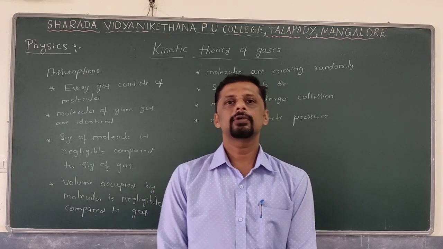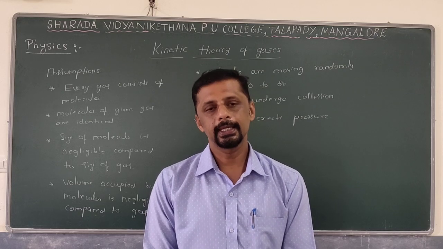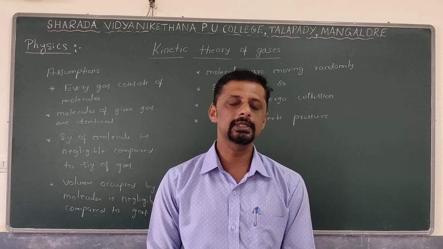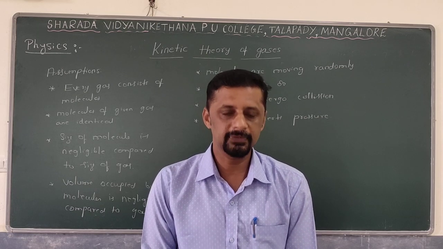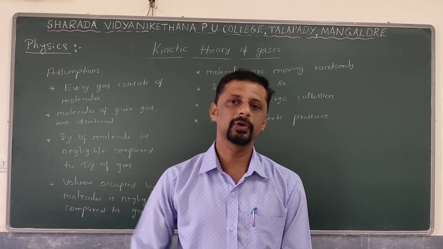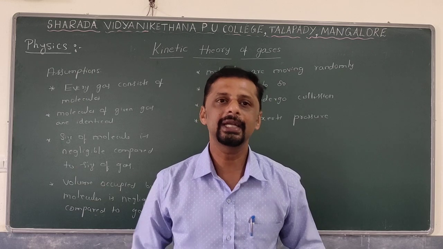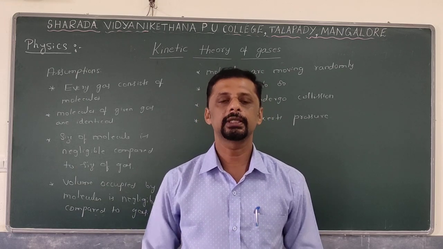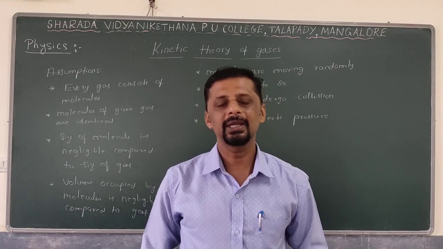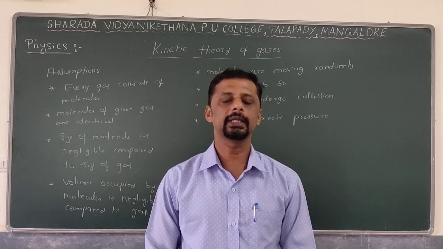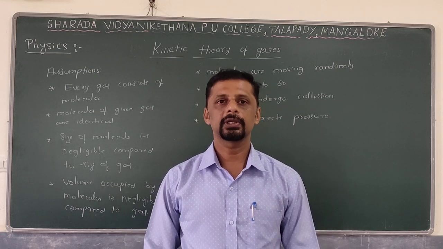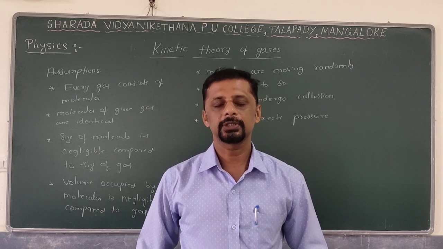Since the intermolecular force of attraction is minimum in gases, the gas molecules are moving randomly. They are moving randomly in all possible directions with all possible velocities. One molecule moving in this direction, each and every direction. For example, if you consider a Cartesian coordinate system, some gas molecules are moving along the x-axis, some along the y-axis, as well as some along the z-axis. So gas molecules are moving randomly because of what?